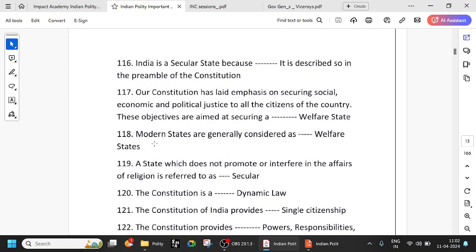Okay, modern states are generally considered as welfare states. No state can afford not to give these things.